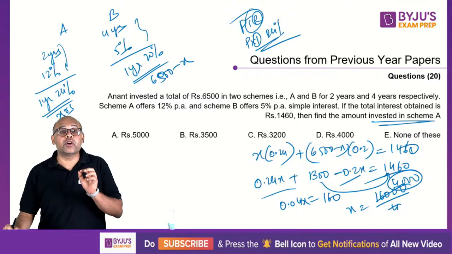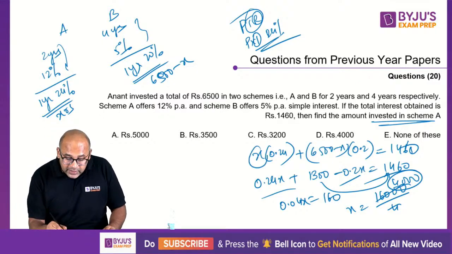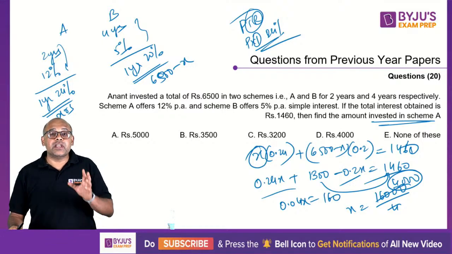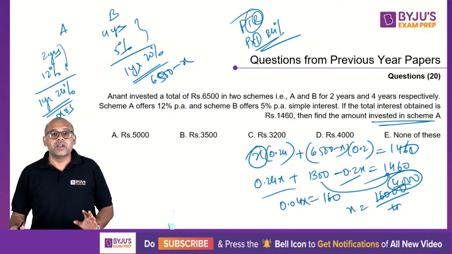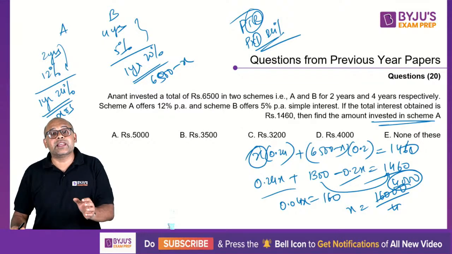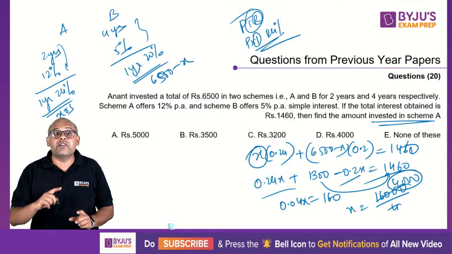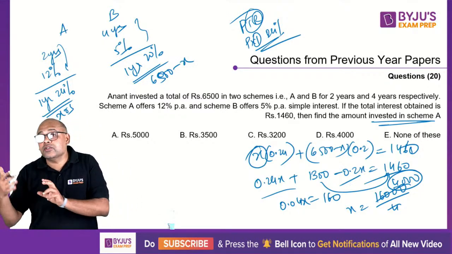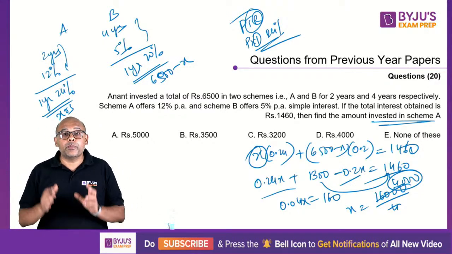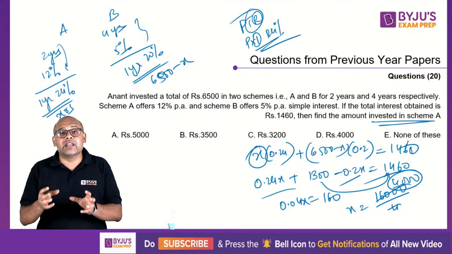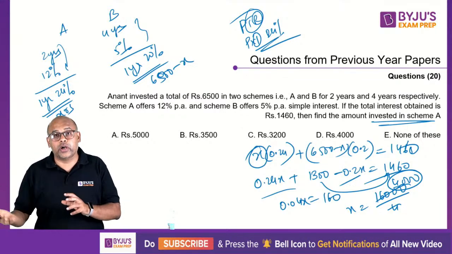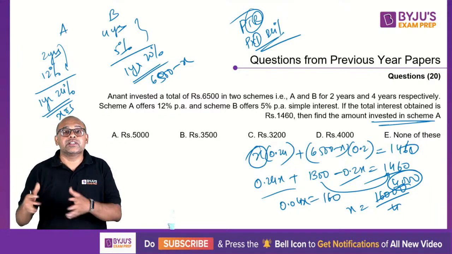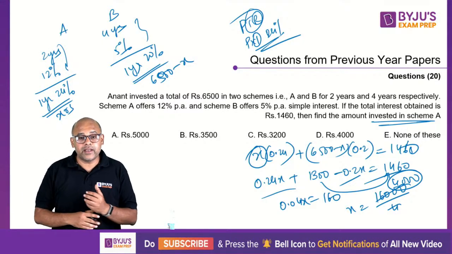Keep it a good habit to always take the variable as the quantity that you want to find. Normally what happens is, the moment you get x, you think that is your answer. That's not a problem, provided you start with x, which is what you want. For example, in the previous question, Anandi and Yakshi, you got Yakshi, but that is not what is asked. They were asked first Anandi. So make it a habit that your x variable is always what you want. So that the moment you get x, even if you don't check for anything else, that is okay. Because that is what you started off with. Okay?